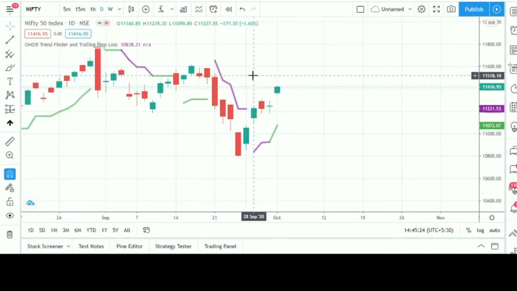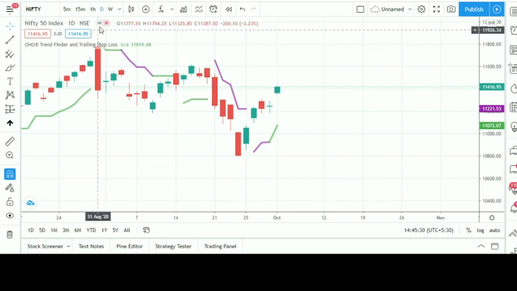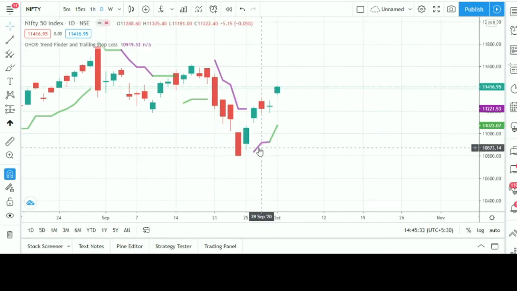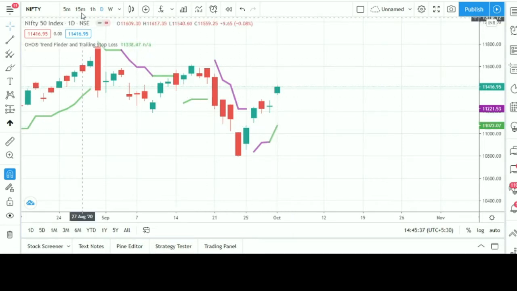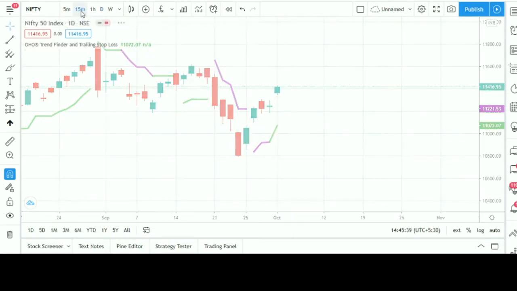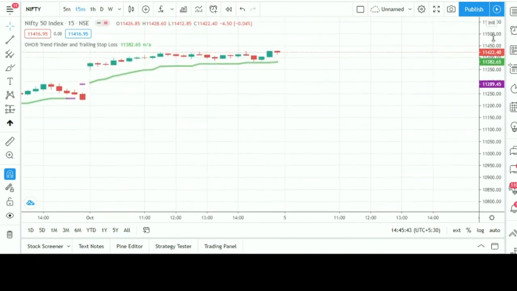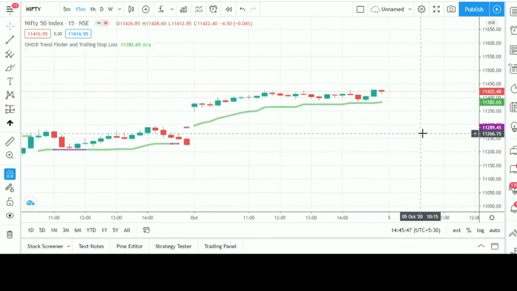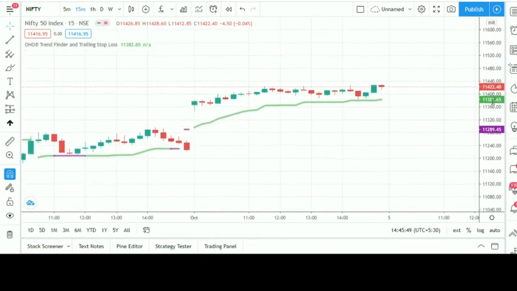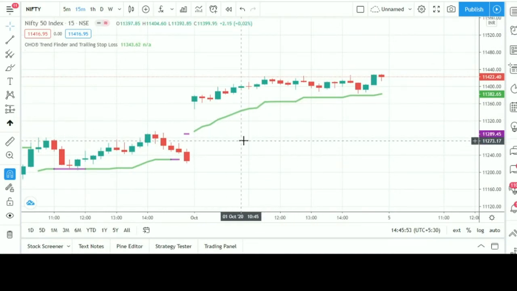Now if you want to trade intraday or swings, we should go for the lower time frames. This is a daily time frame. In the daily time frame we can see that it is on the upside. So we should go to the 15 minutes time frame if we want to trade an intraday position. We have seen that in the daily time frame it's on a buy side signal, so we can confidently take the buy side trades.